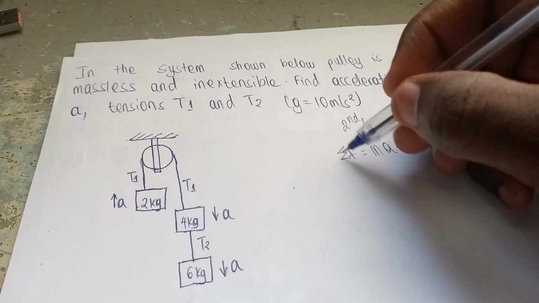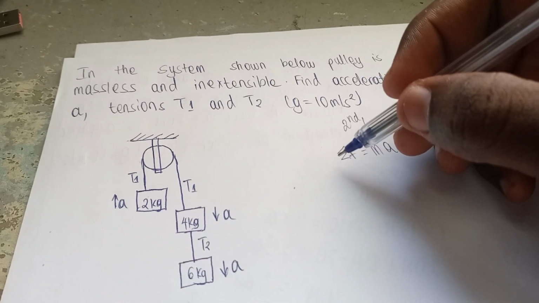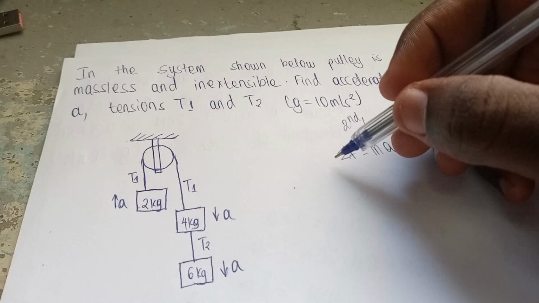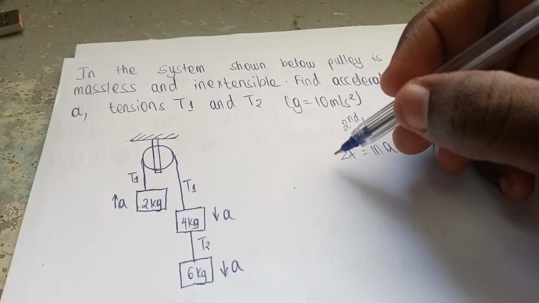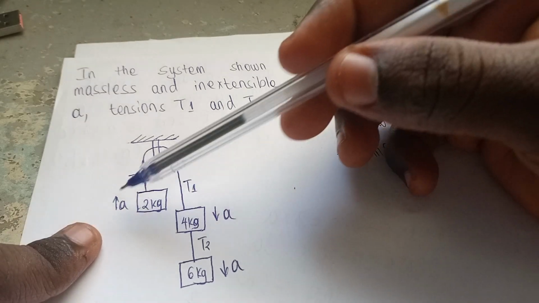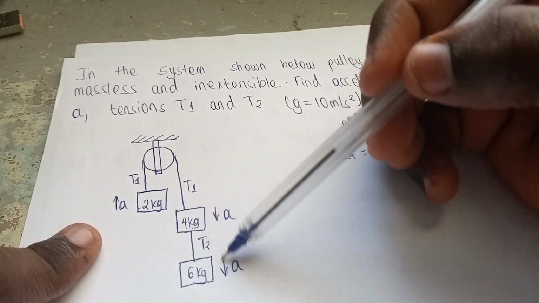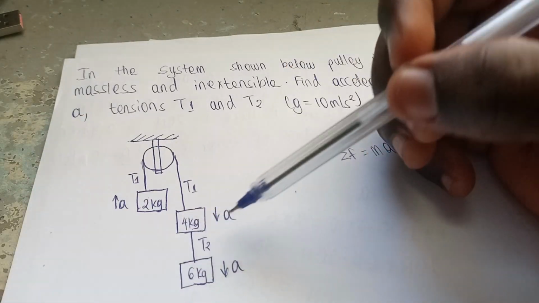Now what is the sum of the forces acting in this system, the net force? We have considered acceleration going in this direction. We have this mass taking this side down, and this mass taking this side down in this direction.